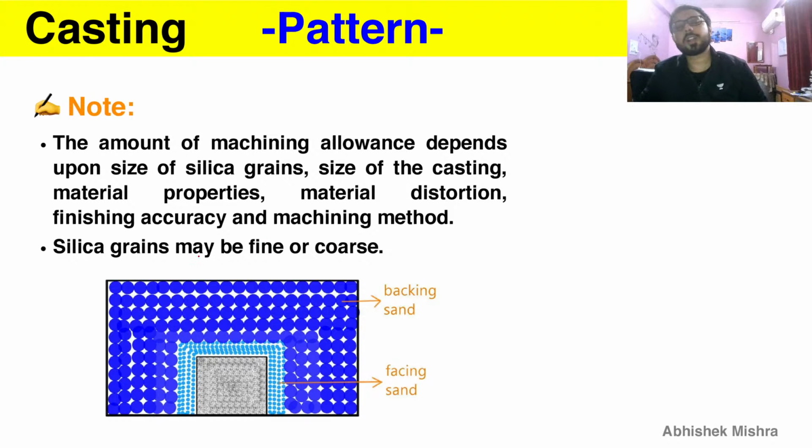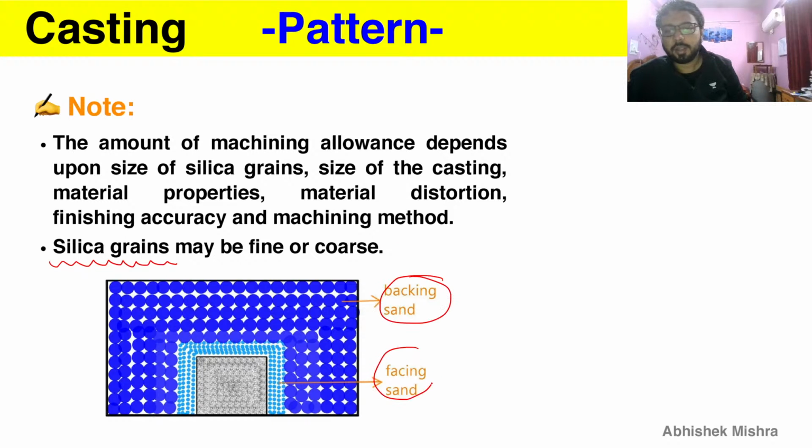Silica grains, what are silica grains? Silica grains are basically beach sand. Beach sand is the most common one that is found, and it is less costly also, so we are using that to make the casting mold. And there are two types of sand: backing sand and facing sand. From the figure itself, it should be clear that facing sand is smaller and finer, and backing sand is larger in size and coarse.